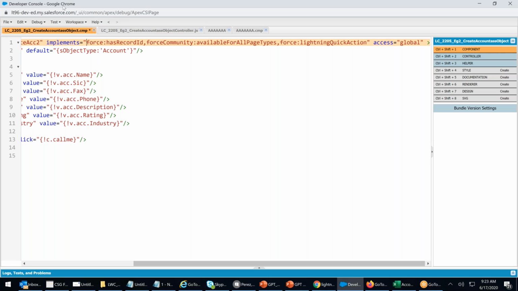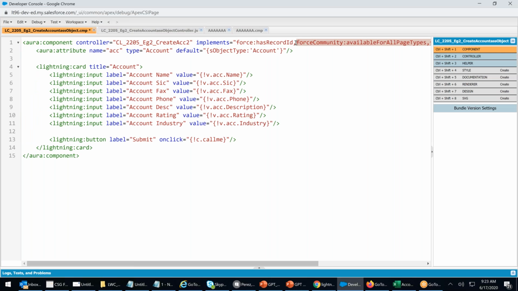I need force has record ID. Force has object name. One more I need here. I need force has object name. That's it. I don't need all these things. Force has record ID. See what I need, I'm writing. Force has record ID, because record ID is a must.